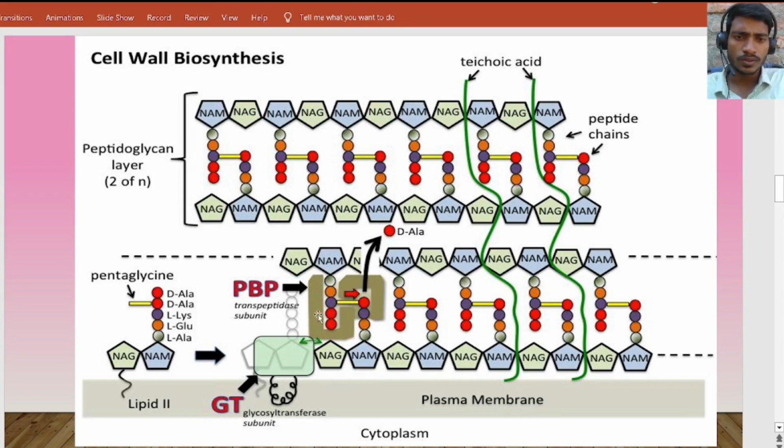So this will lead to malformation of peptidoglycan layers. This will lead to breakage of the cell wall of bacteria and entrapment of outer solutes into the cell, which may lead to cell death of bacteria. This is how antibiotics act on bacteria.